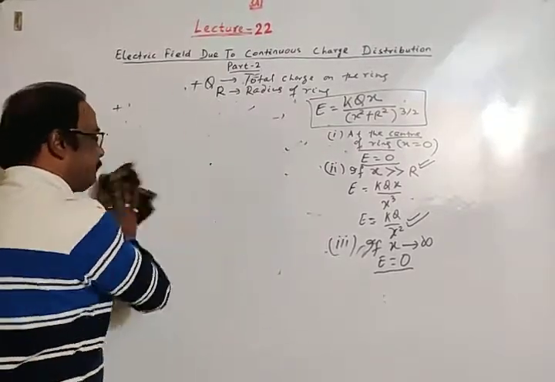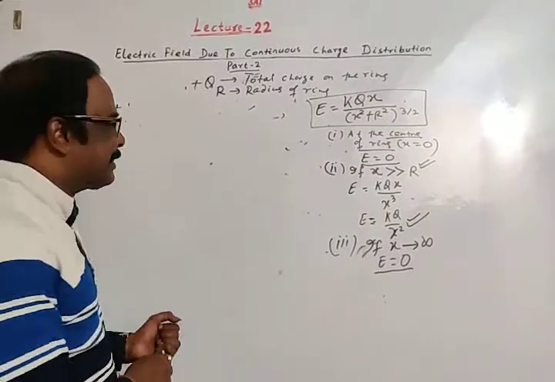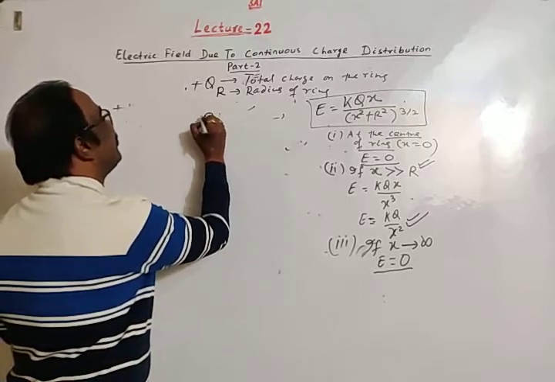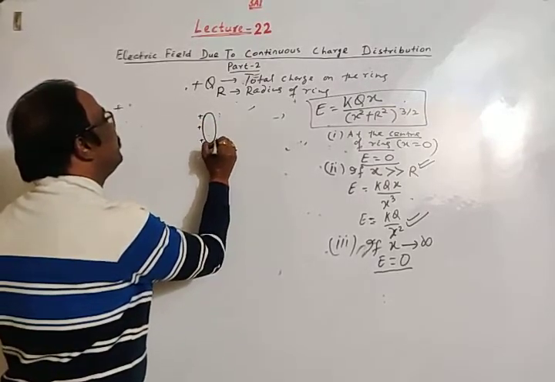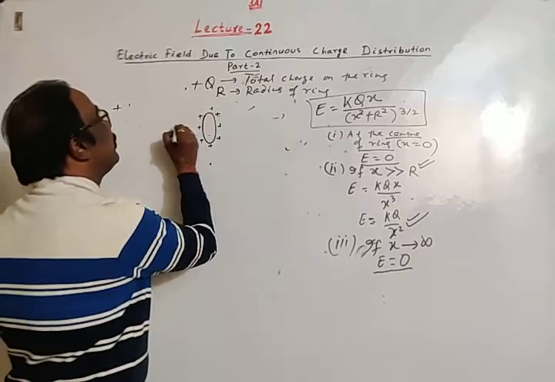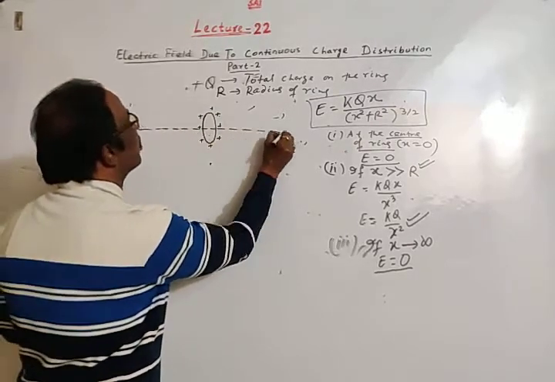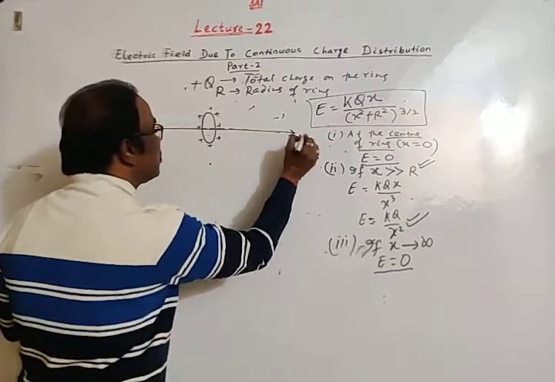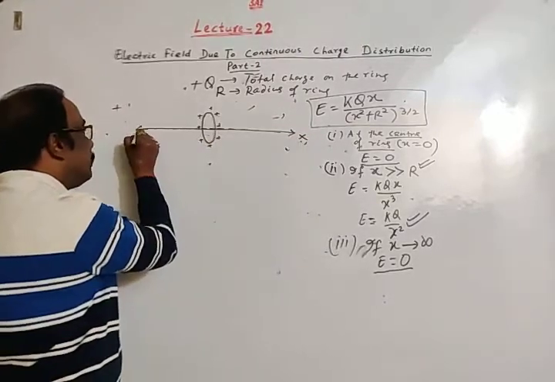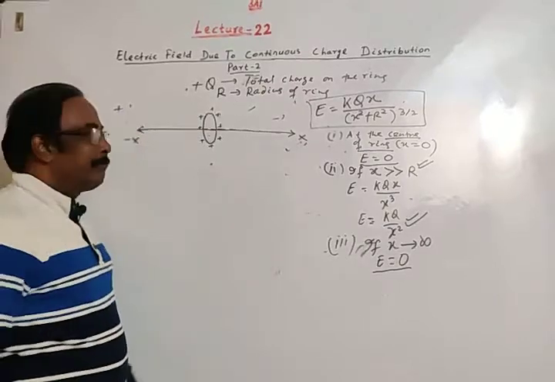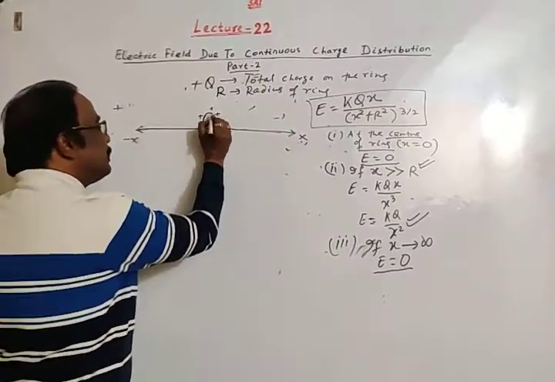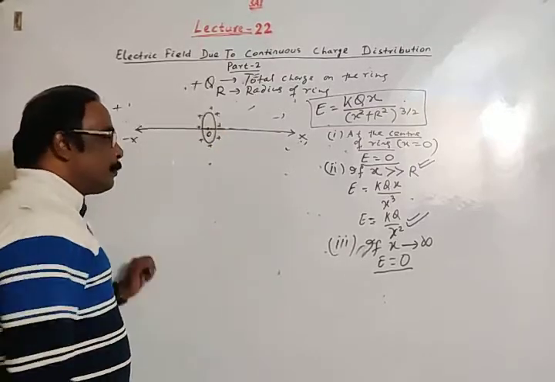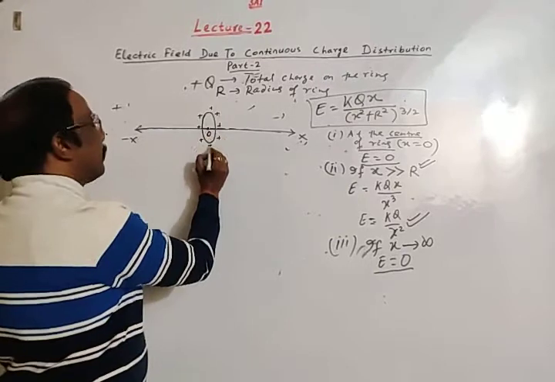Required graph, we may think like this. See, this is the ring. Charge is uniformly distributed on the ring. This is the axis. We have taken the axis along x-axis. This is positive direction and this is negative direction, x-axis, negative x-axis. This is center. Let center be O. Then at center